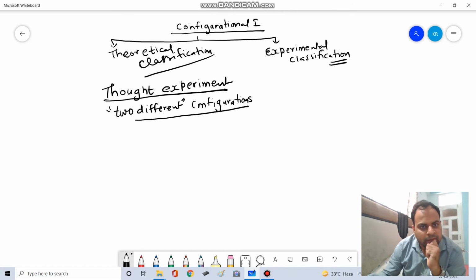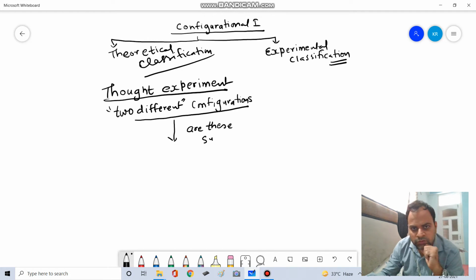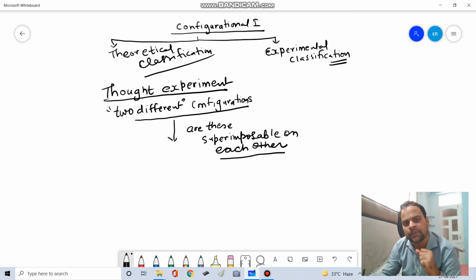So that I can see whether they are different or not. So let's understand how we do the thought experiment. Two different configurations I have taken. I don't know whether they are two or they are identical. And I ask the first question: are these configurations superimposable on each other? And when you try to superimpose, we will see a lot of examples.